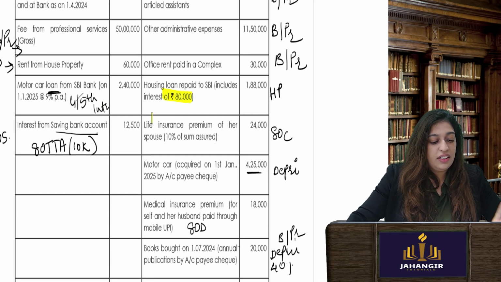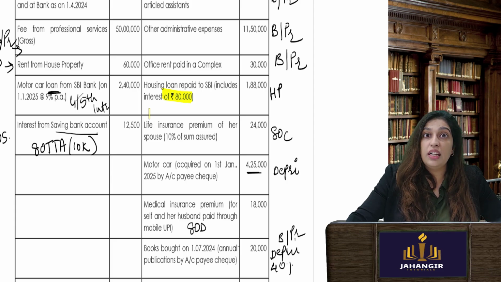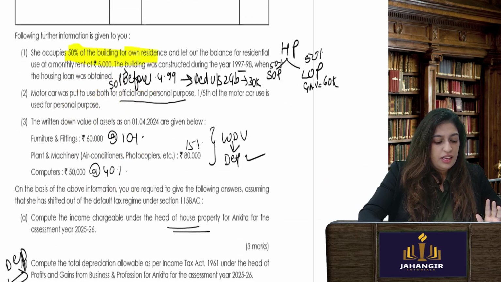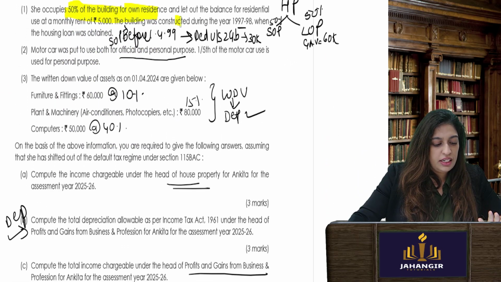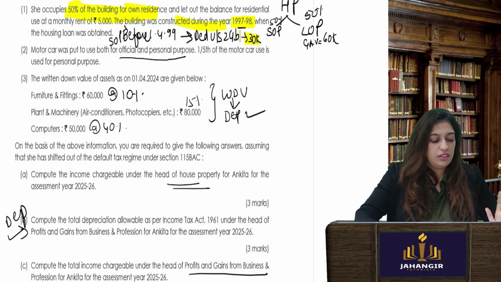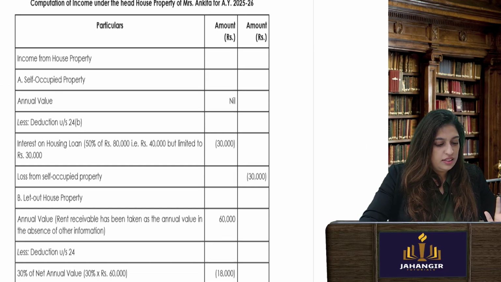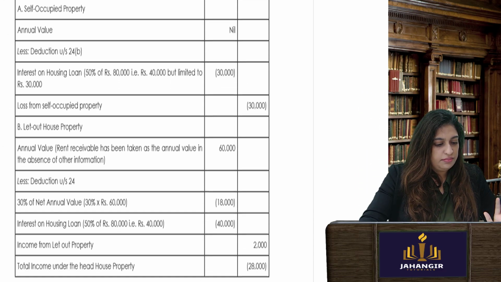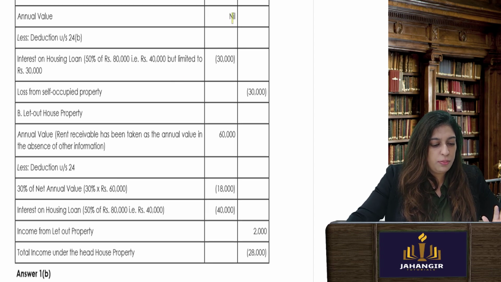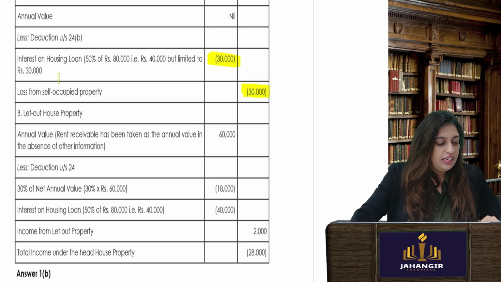$80,000 is interest on loan, but 40,000 related to SOP, 40,000 related to LOP. If there is SOP because it was constructed before 1499, your loan will not be 40,000, it will be 30,000. Okay, let's see. Annual value, let's take SOP will be nil, 30,000. So your loss from SOP will be 30,000. Finish. Let's go to LOP.